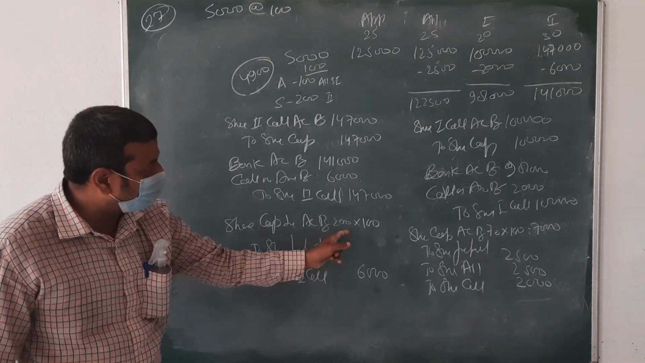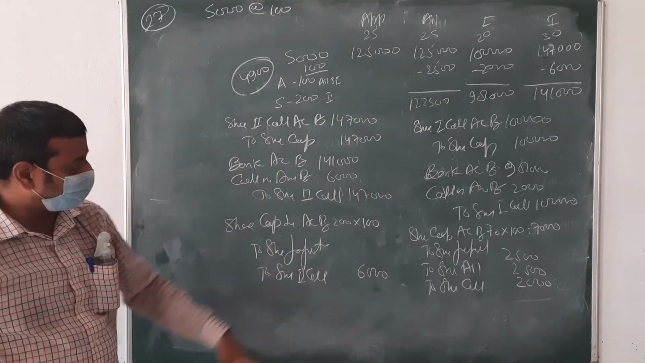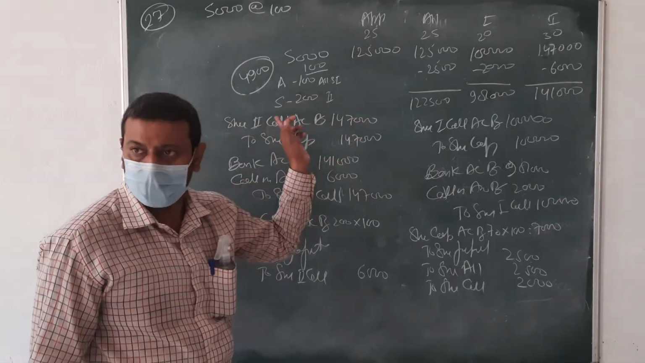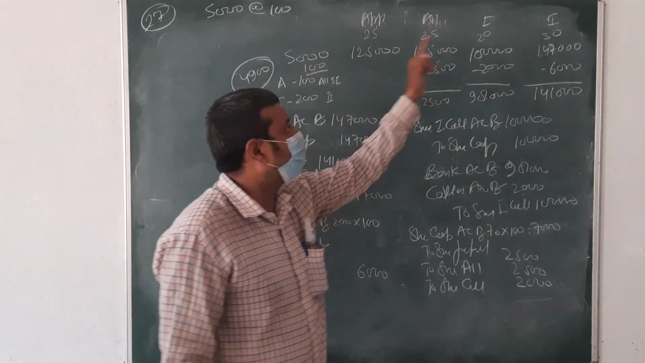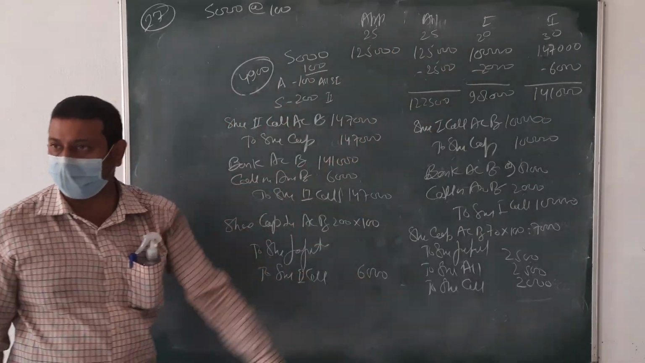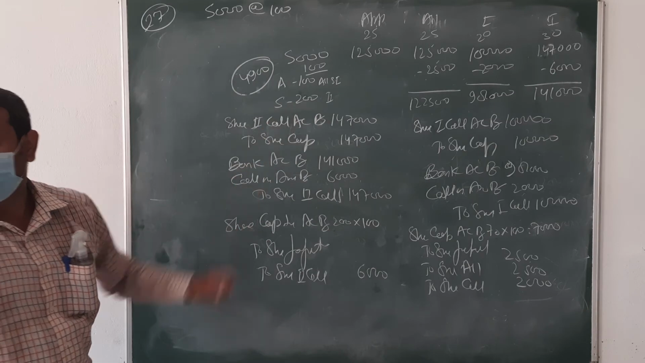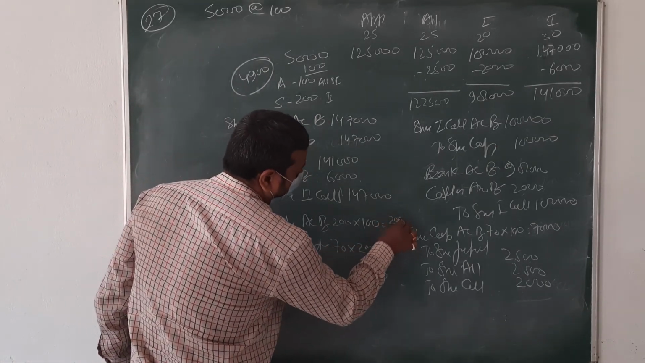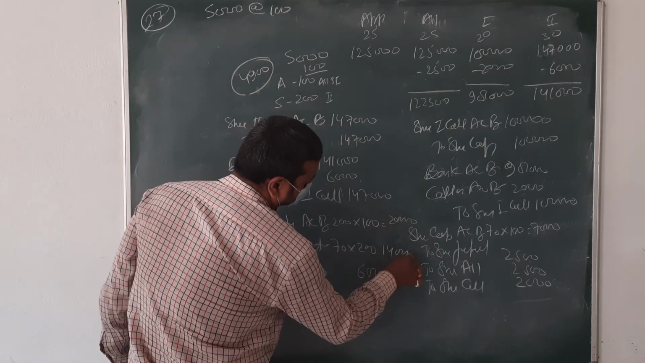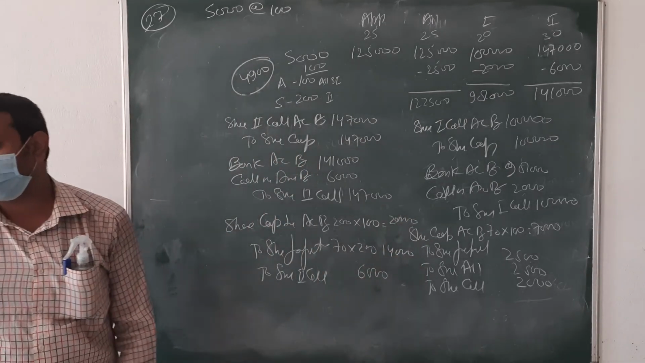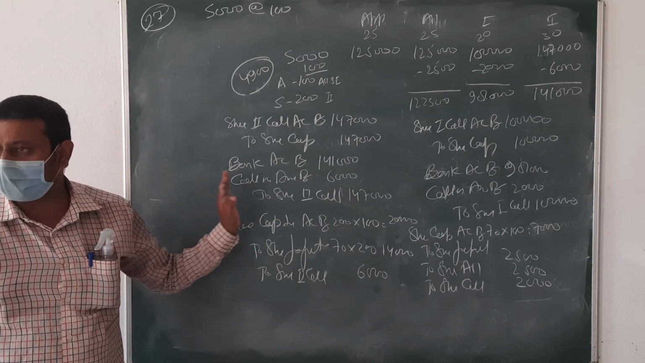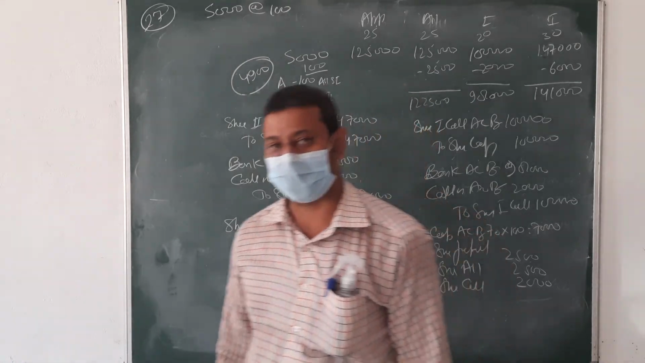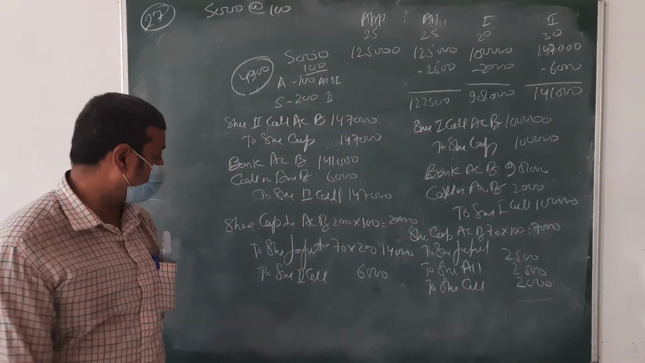So 200 into 100. What amount are we receiving in this 20,000? This 25 we received, this 25 we received, and this 20. It will be 25, 25 and 20, 70. It means 70 into 200, 14,000. Here 20,000, here 14,000 and 6,000 are available. Match or not? In this way we are going to forfeit the shares.